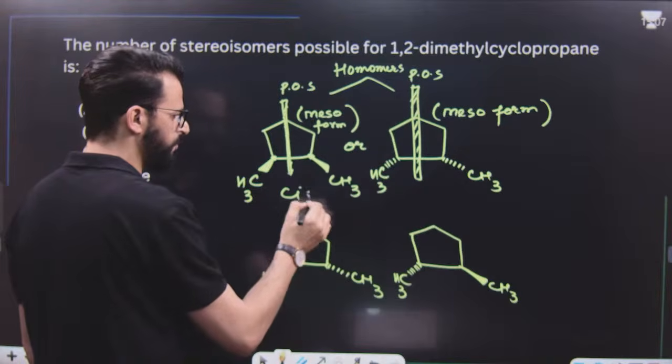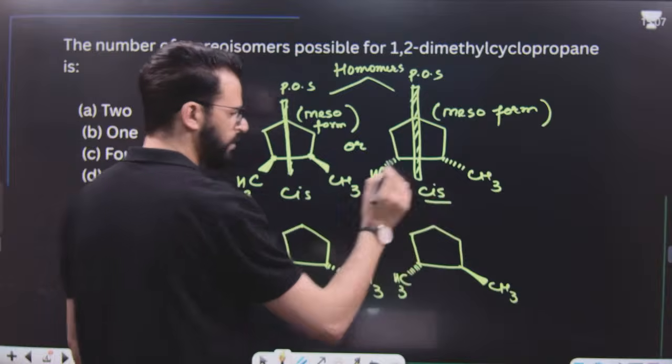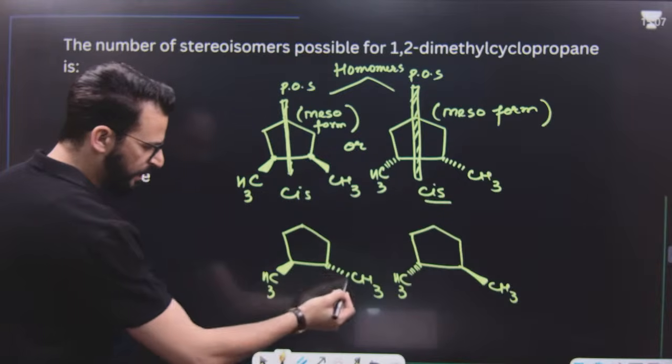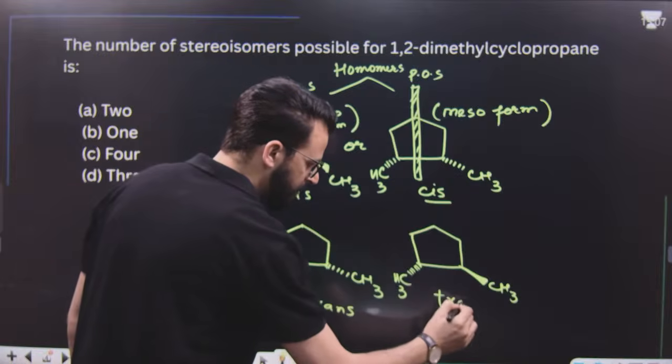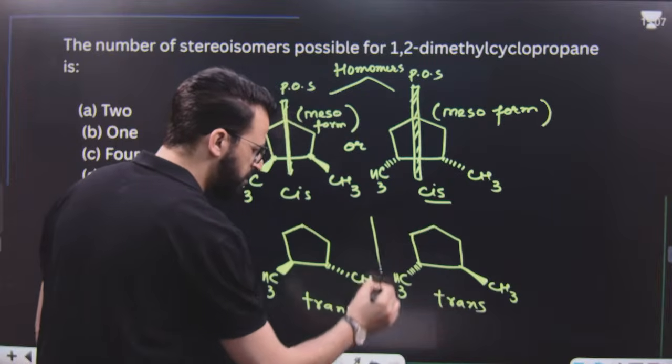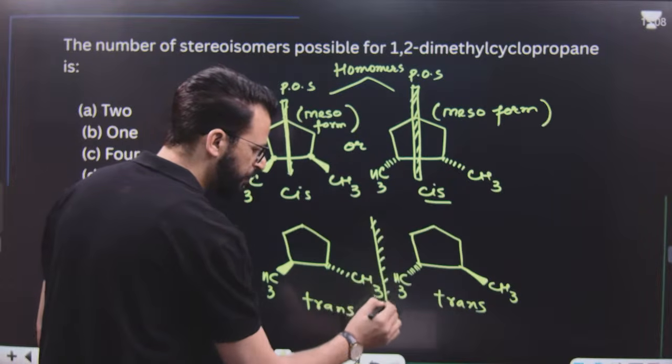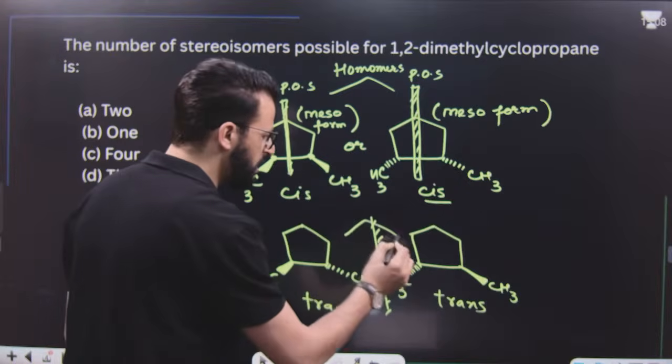This is cis form. This is also cis form. But what about this? One is above the plane, another is below the plane. This is trans. This is also trans. But these two trans forms are non-superimposable mirror images. That means these are enantiomers.